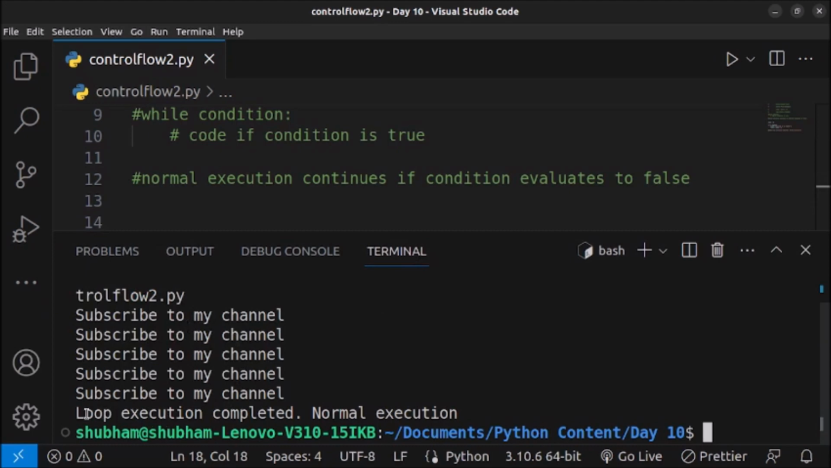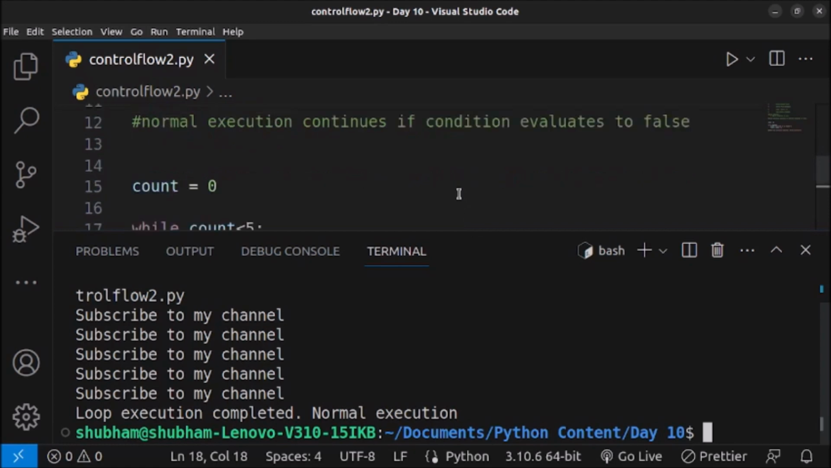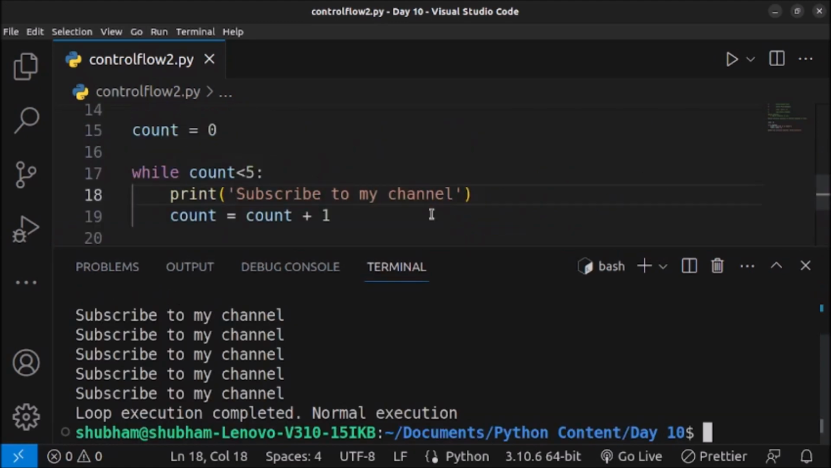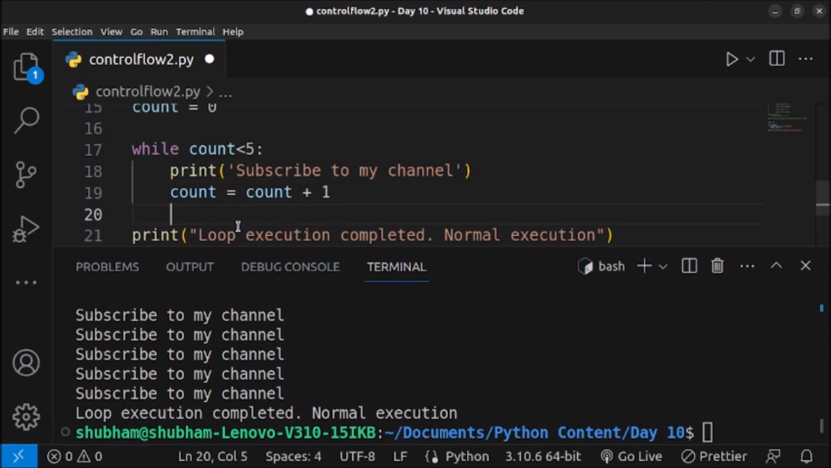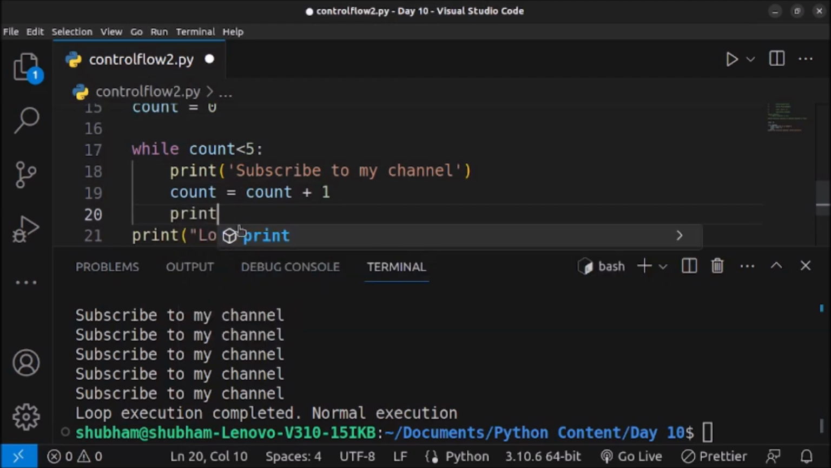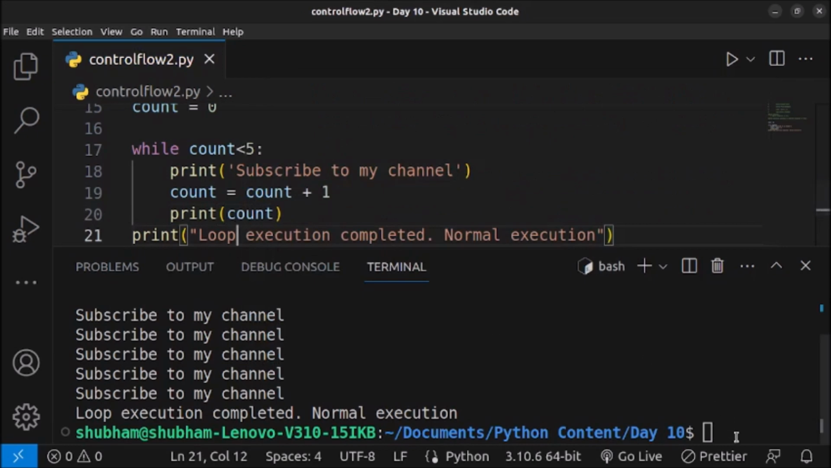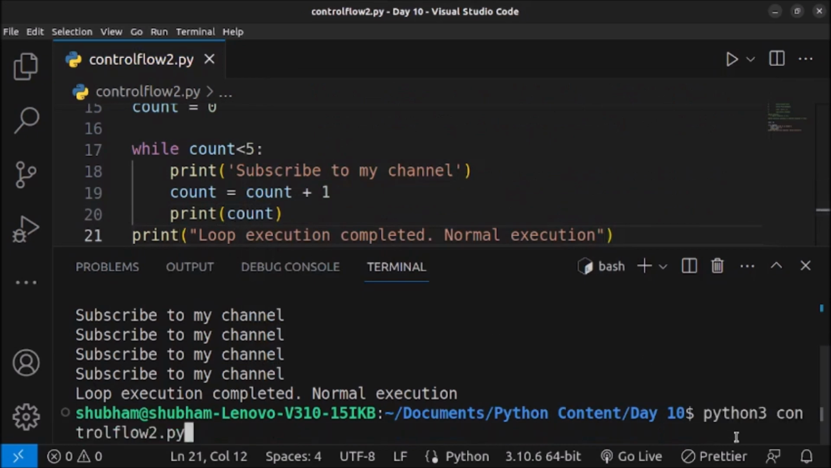After that we printed loop execution completed normal execution. Let me explain you the code. I will bring the code on the screen. So as you can see, currently the value of count is 0. What we can do is we can also print the value of count here. Print count. Let me execute it once again so it will be easy for you to understand.